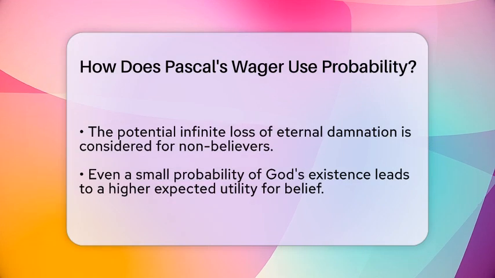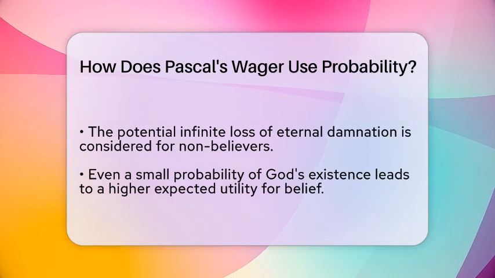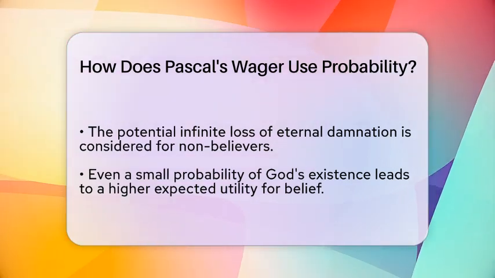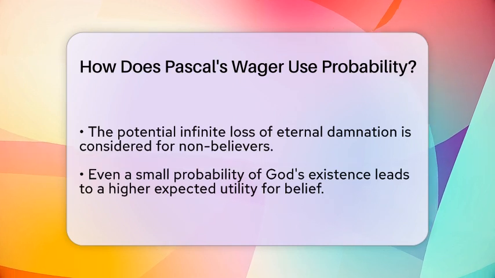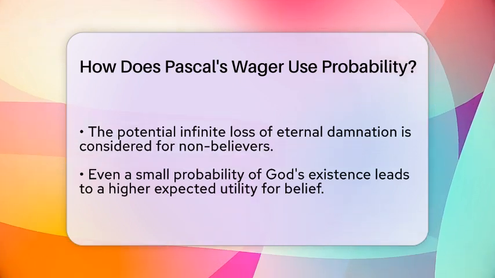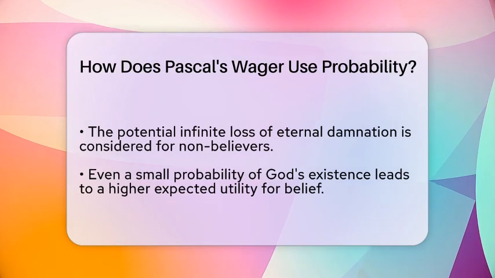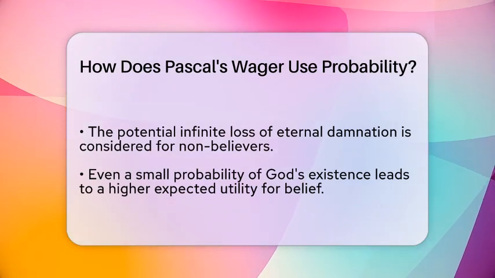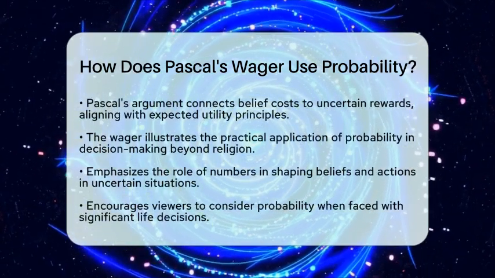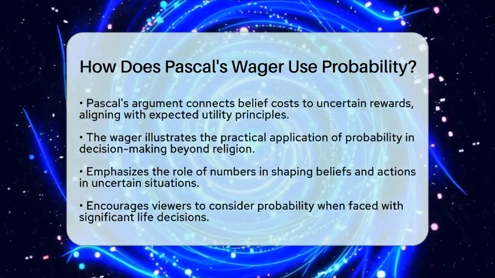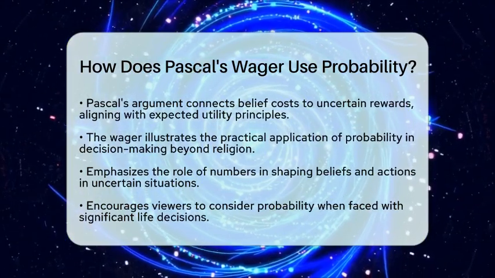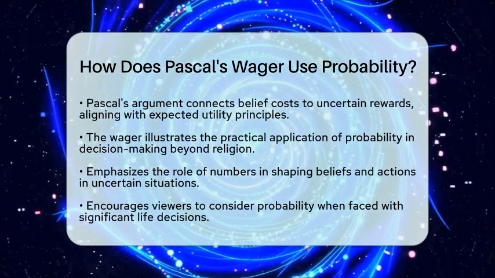Pascal formalized his argument by relating the cost of belief to the uncertain gain of reward. This relationship aligns with the principles of expected utility theory, where the fair value of a gamble is the weighted average of its possible outcomes. In practical terms, Pascal's wager illustrates how probability can guide our decisions, even outside of religion.